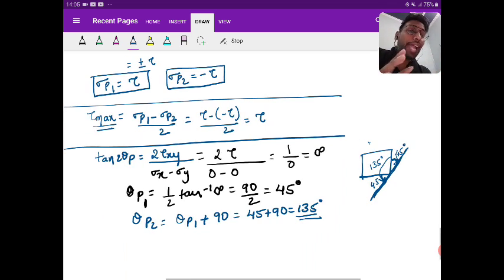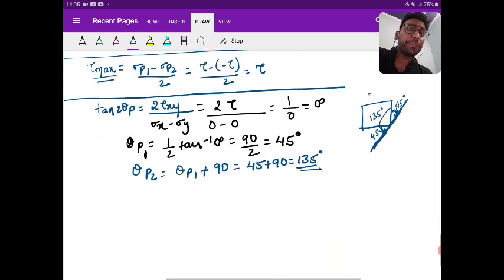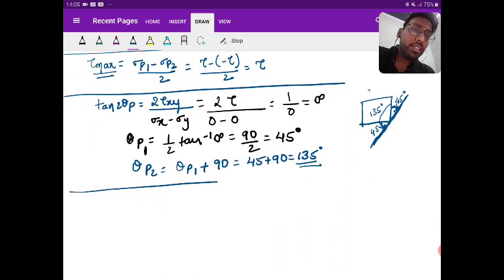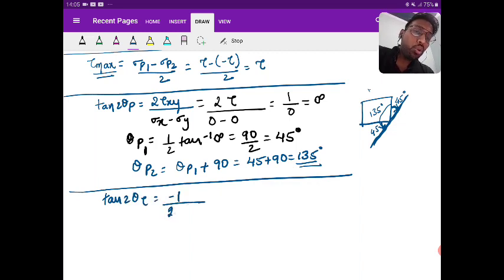Is it clear? So tan 2 theta p I'm getting as infinity. From there I got theta p1 as 45 and theta p2 I'm doing plus 90, you can do minus 90 also, and I'm getting 135 degree. Then next is tan 2 theta tau. That will be minus 1 upon 2 tau hy upon sigma h minus sigma y, which is nothing but minus 1 by infinity, which we write as 0.